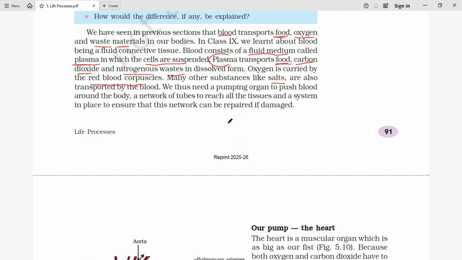Here the oxygenated blood is pushed by the heart, which is going to reach each and every cell. First, what is happening? We have a network of tubes, and from these the blood reaches the tissues. And so finally, if some cells are damaged, they are repaired again. So this blood plays the role. So the main part here is the blood, what is in it?